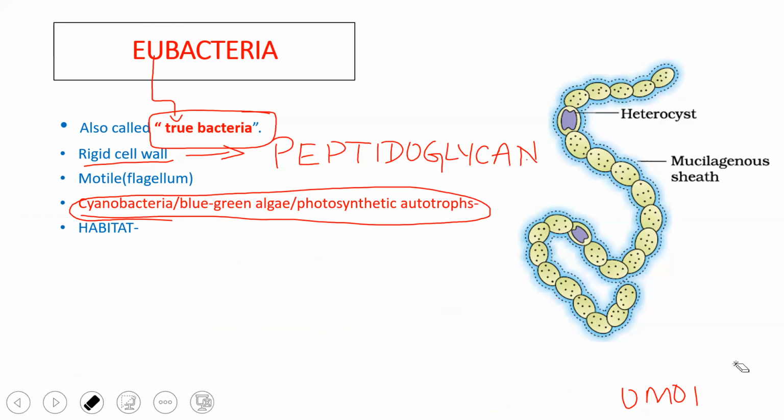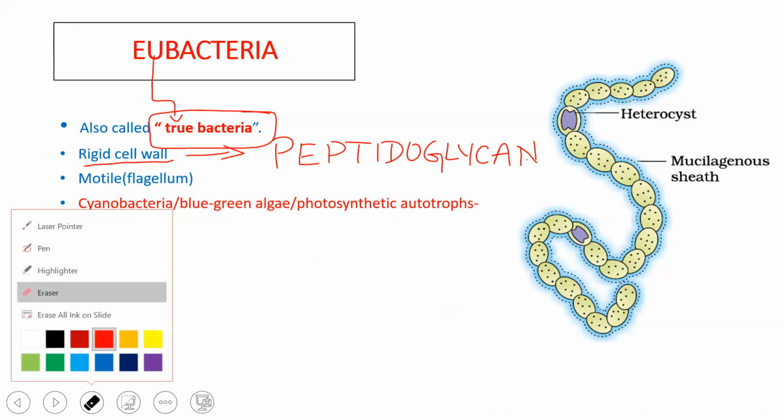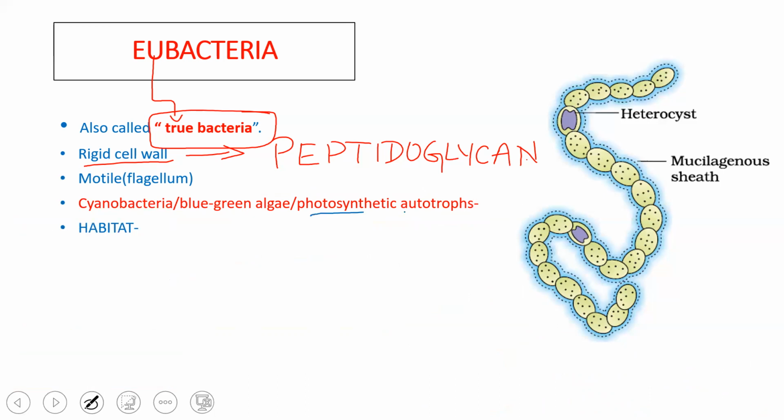So first we'll understand about the photoautotrophs. Photoautotrophs are also called blue-green algae. One example of photoautotrophs is blue-green algae, which in turn is called cyanobacteria. So cyanobacteria is also called blue-green algae.